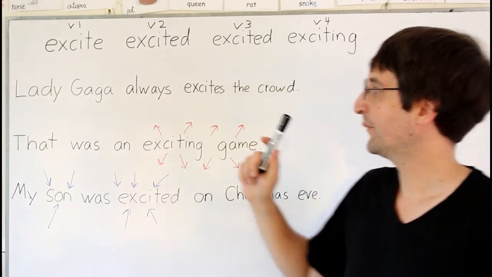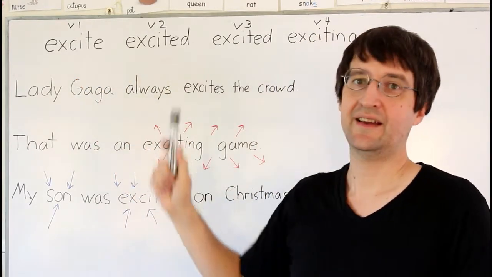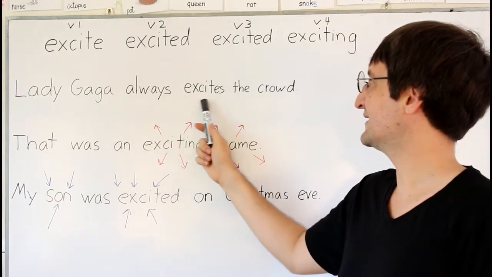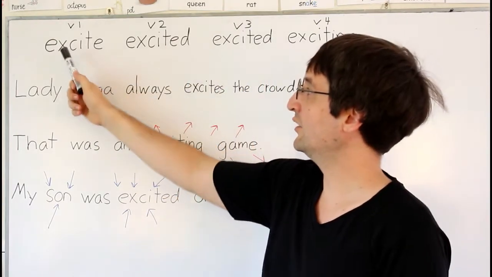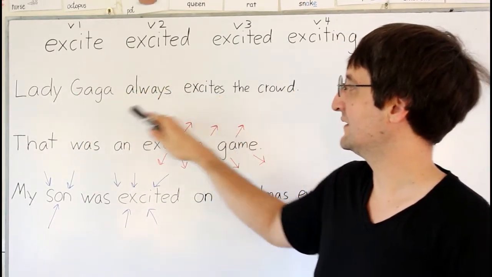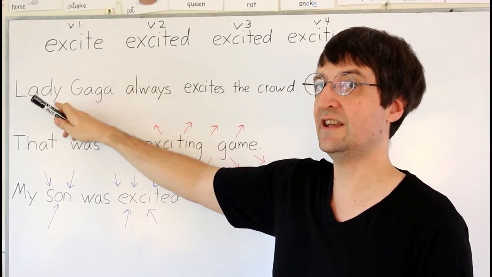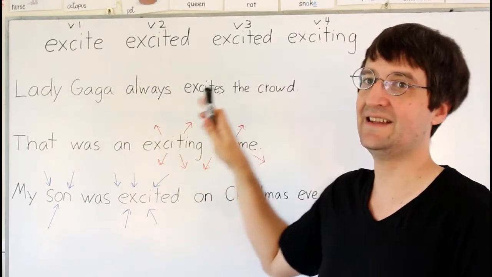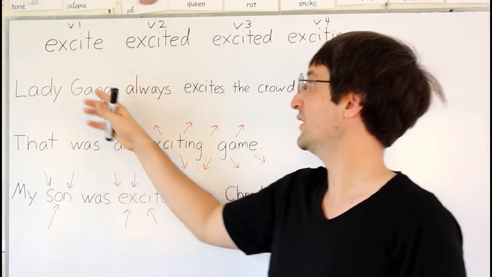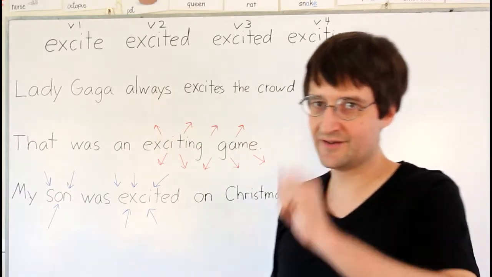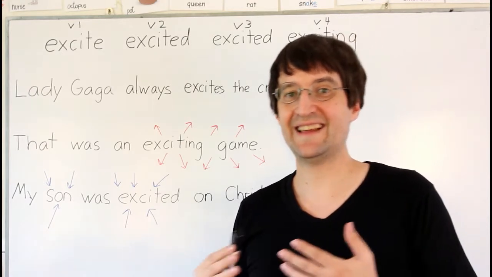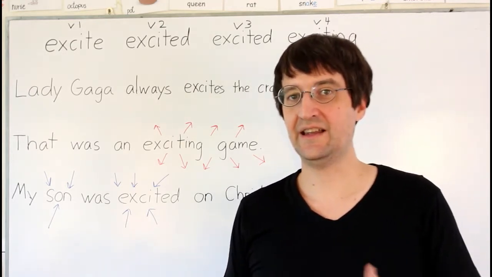All right, so first a sentence using excite as a verb. Lady Gaga always excites the crowd. So here we're using the base verb form, verb 1, and we're putting an S because Lady Gaga is a she, and the she, he, it rule says that we put an S at the end of verbs in the present tense, the base form verb. So excites. Now, here's the question that I see a mistake all the time. People using excited and exciting incorrectly.